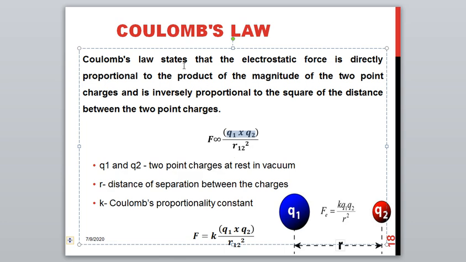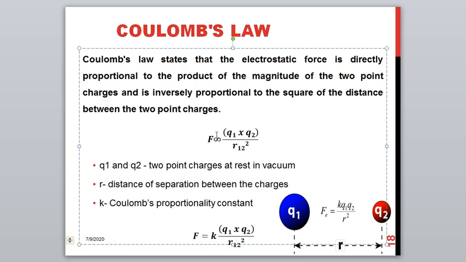That is, Coulomb's law states that the electrostatic force is directly proportional to the product of the magnitudes of the two charges and inversely proportional to the square of the distance between the charges. Here the distance is represented by r.